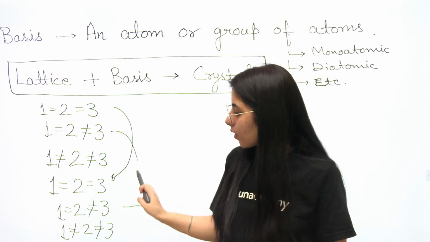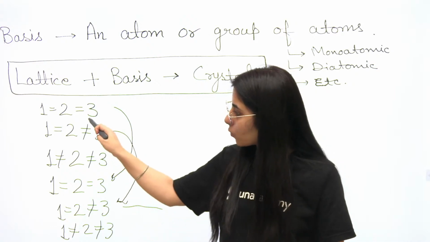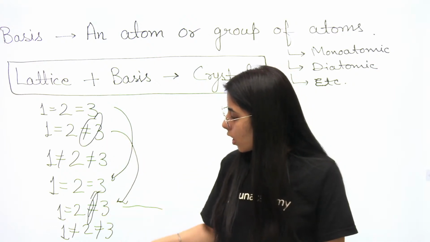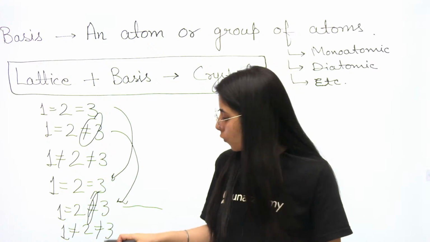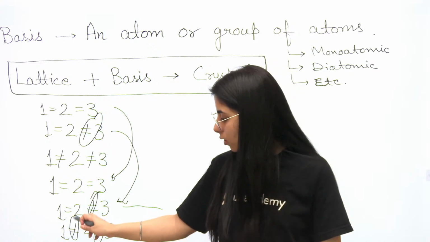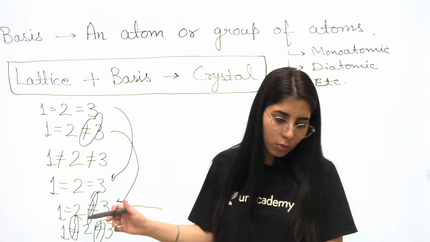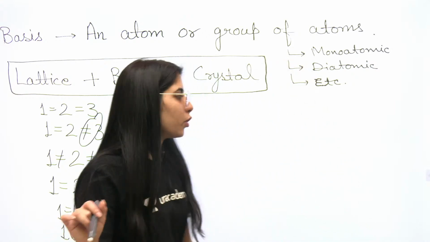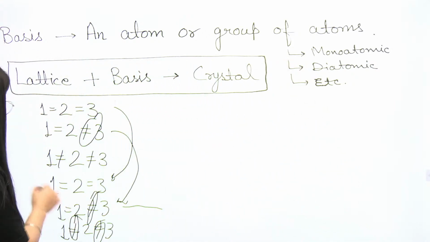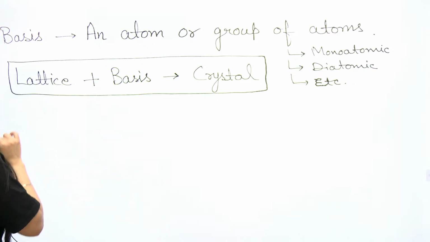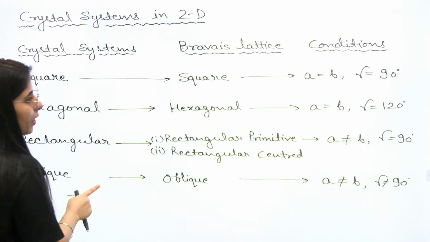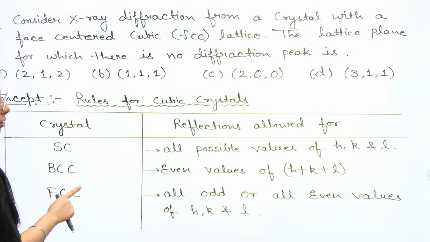Then from the right hand side we have introduced one not equal to sign, then we have increased the number of not equal to signs, and at the last one you have both not equal to. That's what you are having. Clear? Observe the conditions as per the 3D crystal systems, look at this.